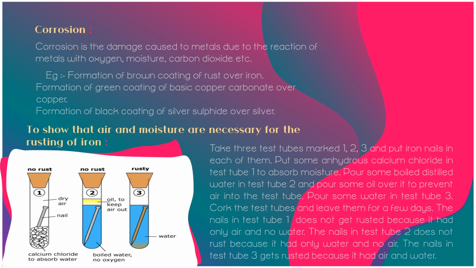The nails in test tube 1 do not get rusted because there is only air and no water. The nails in test tube 2 do not rust because there is only water and no air. And the nails in test tube 3 get rusted because there is air and water.